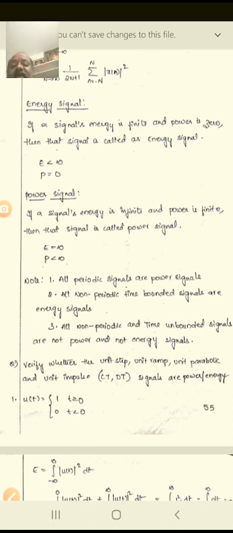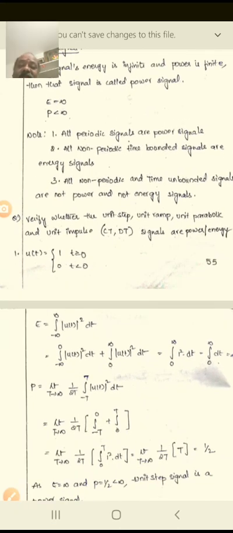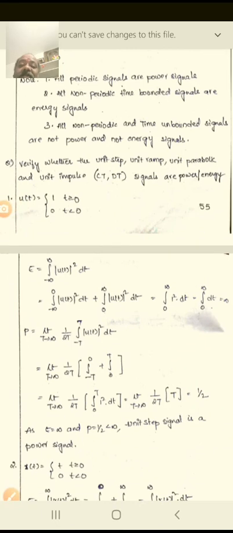Now, we'll verify whether the unit step, unit ramp, unit parabolic, and unit impulse continuous and discrete time signals are power or energy signals. This is a good example for understanding purposes. Just take the unit step function.